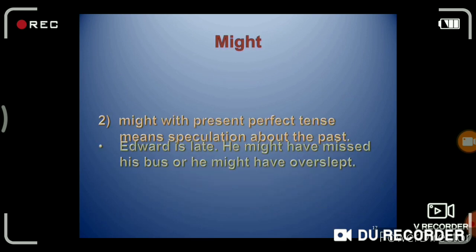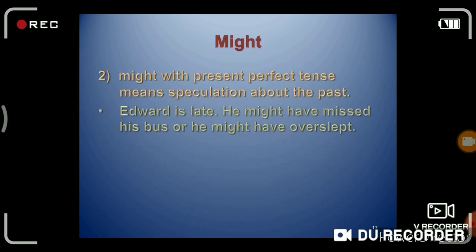Then the next use of might. Might with the present perfect tense means speculation about the past. For example, Edward is late. He might have missed his bus.